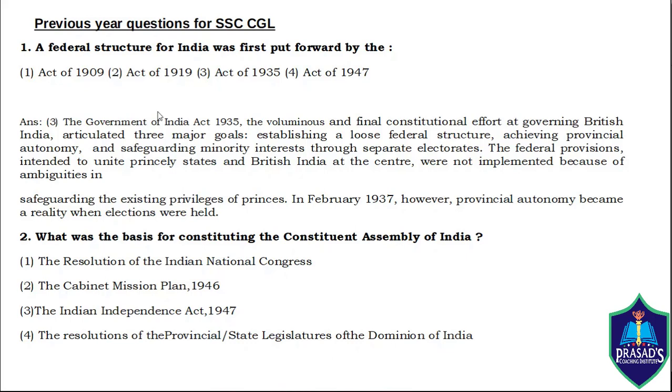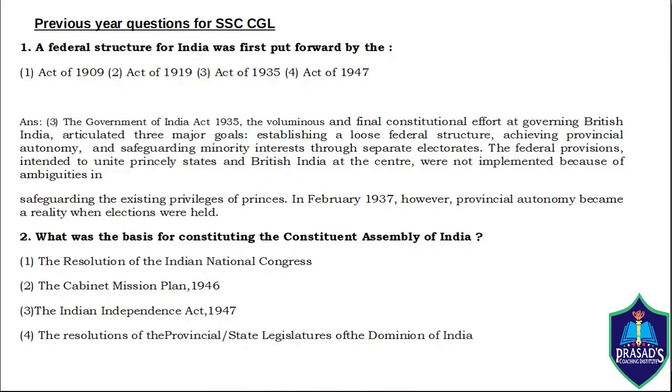The federal structure for India was first put forward by which act? Act of 1909, Act of 1919, Act of 1935 or the Act of 1947? The answer is the Government of India Act 1935. Federal structure for India was first put forward by the Government of India Act 1935. By this act, the powers were divided between centre and provinces. There were three lists which gave the subjects under each government. There was a federal list for the central government, provincial list for the provinces, and a concurrent list for both the parties.